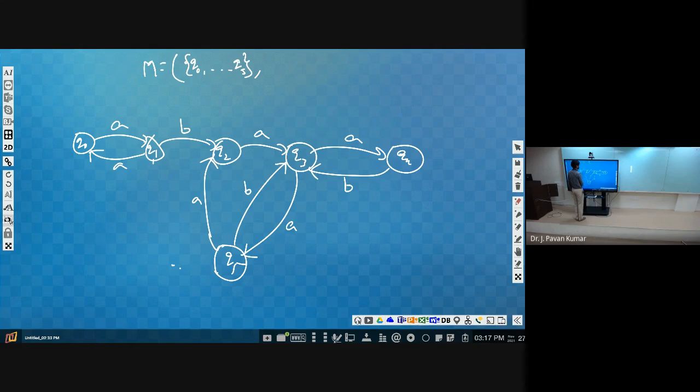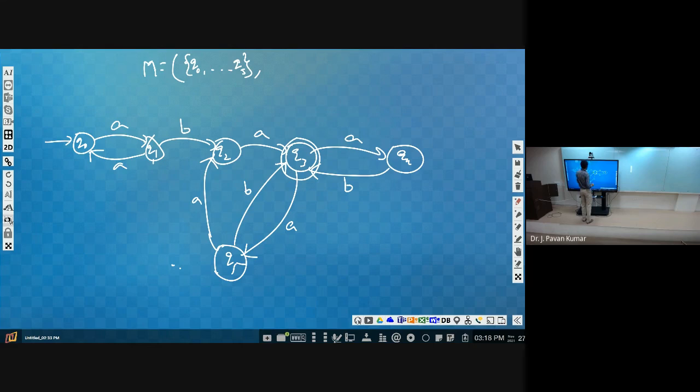These are the states. Next, what is the initial state? Initial state we will denote with this, and the final state you can consider this one. It need not be Q5. That's what you have to understand. The final state can be anything. It can be Q3 and Q5 as well, or Q3 and Q4 as well. It can even be Q0 itself.